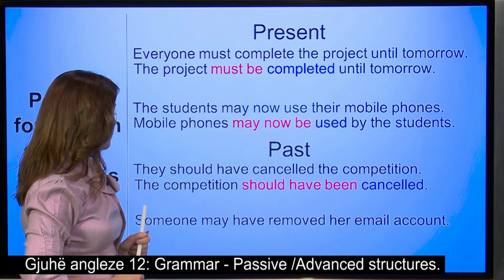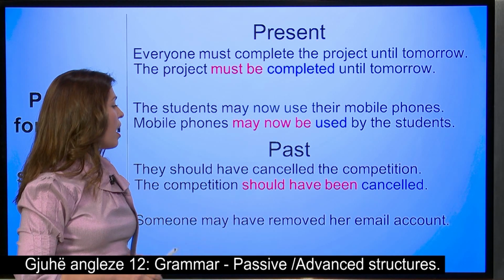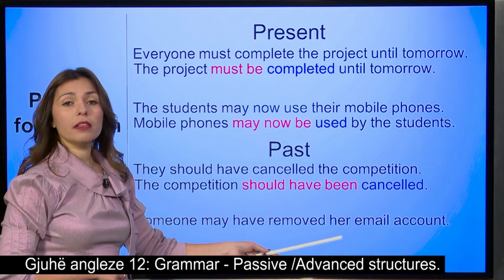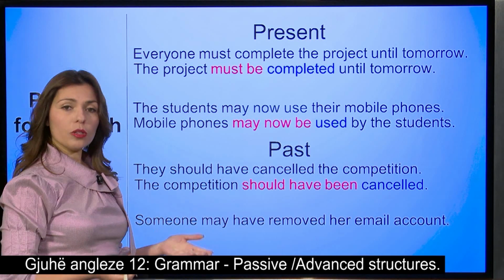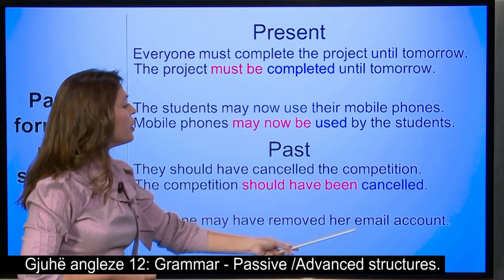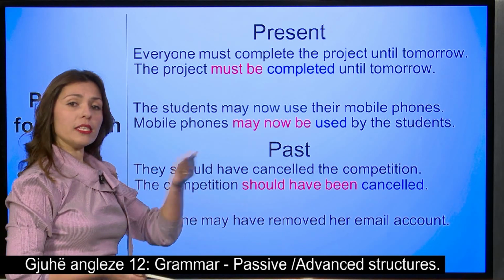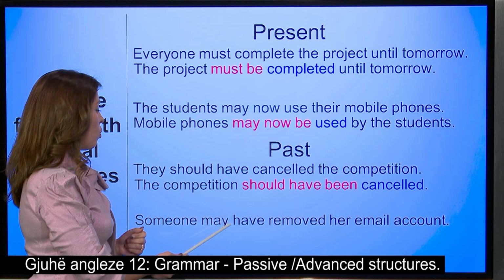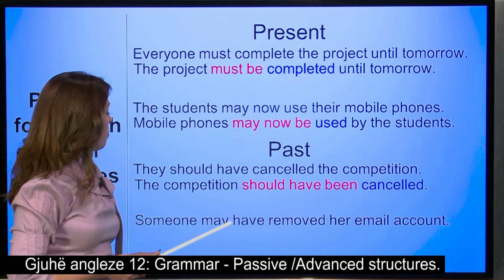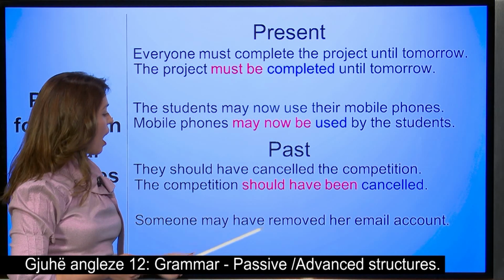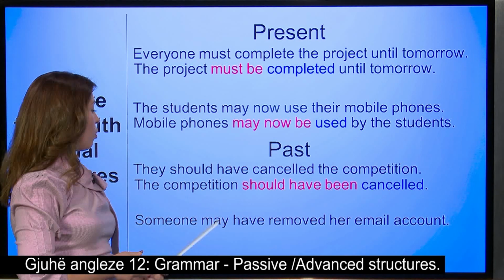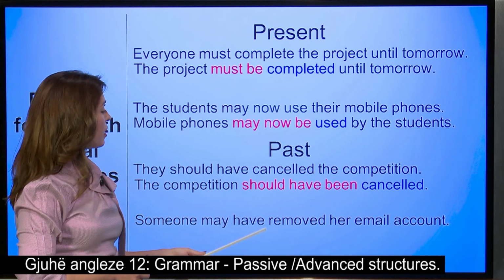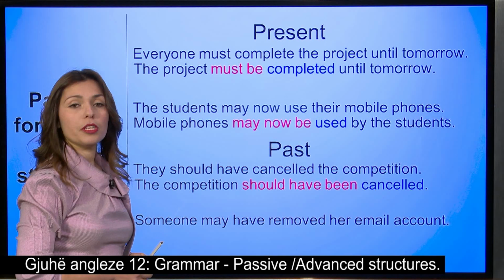Let's continue. Someone may have removed her email account. What is the object? Her email account. So let's make it a subject. And what do we see? We have in the past, may have removed. The modal verb plus have plus past participle.